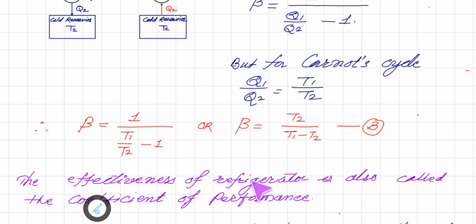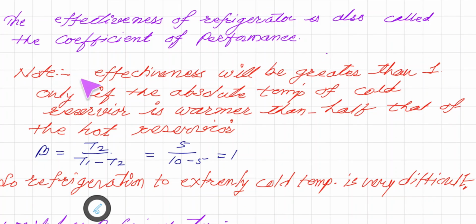Now the effectiveness of a refrigerator is also called the coefficient of performance. So coefficient of performance is also termed the effectiveness of the refrigerator. So note that effectiveness will be greater than 1 only if the absolute temperature of the cold reservoir is not too far below that of the hot reservoir. So remember that T1 is the temperature of the hot reservoir and T2 is the temperature of the cold reservoir.